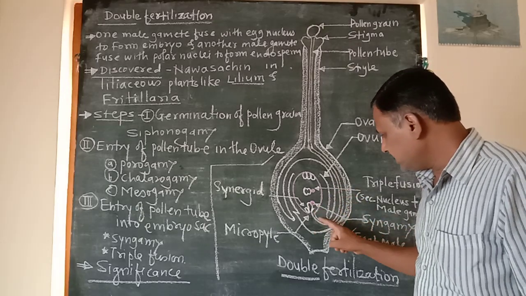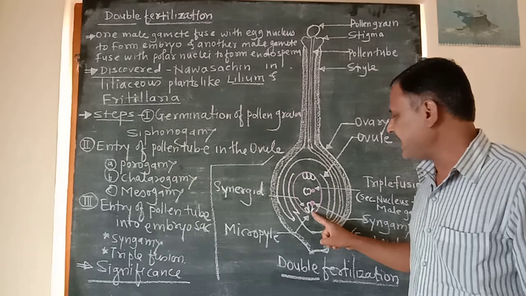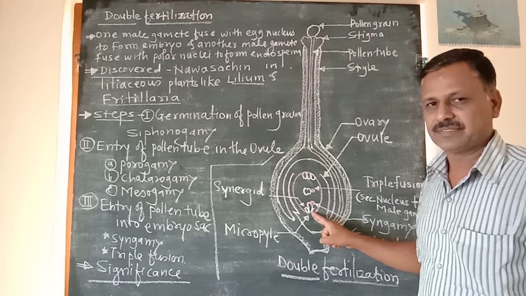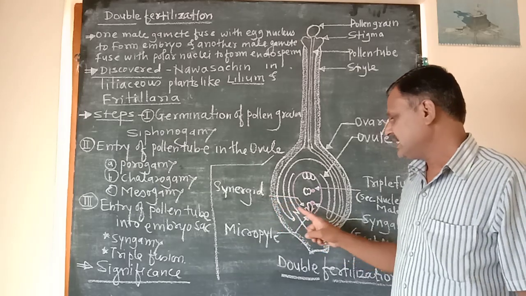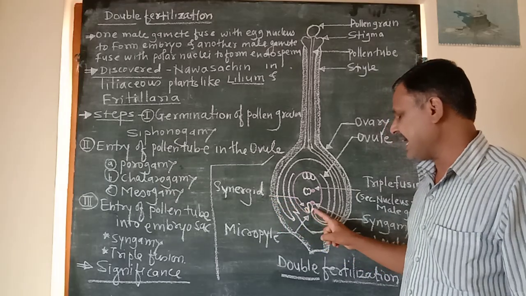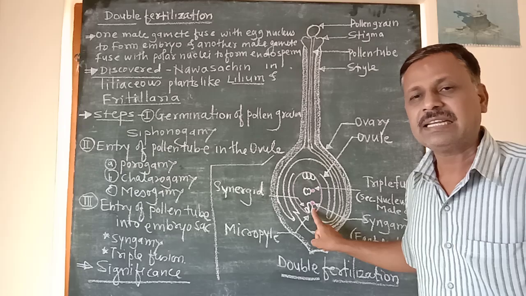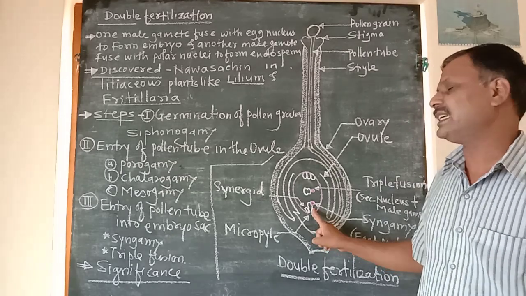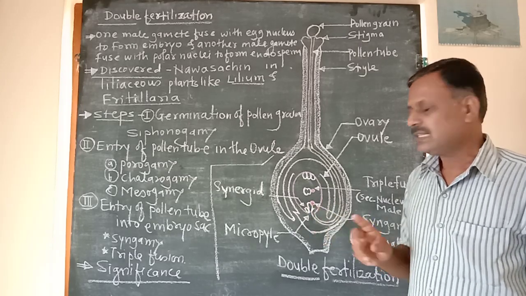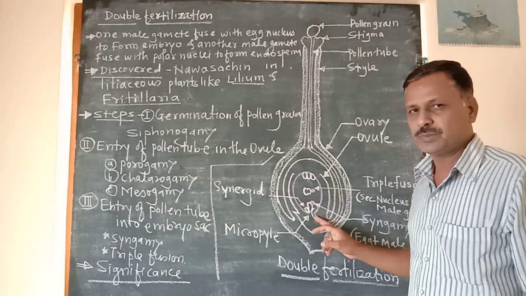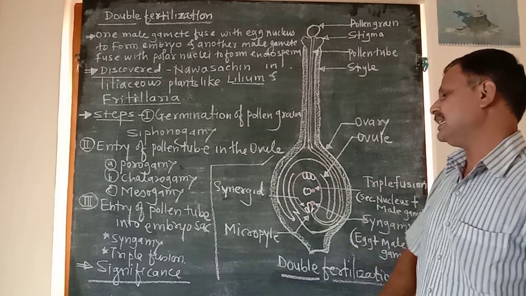This pollen tube initially penetrates any one of the synergids. Synergids are two in number, which are lateral in position. That means synergids are present on both lateral sides of the egg cell. Out of these two synergids, the tip of the pollen tube penetrates any one of them.